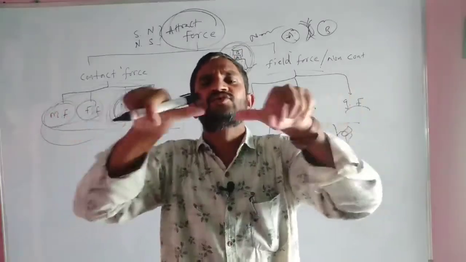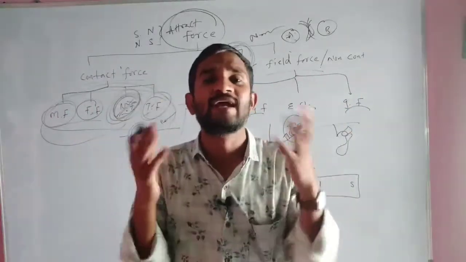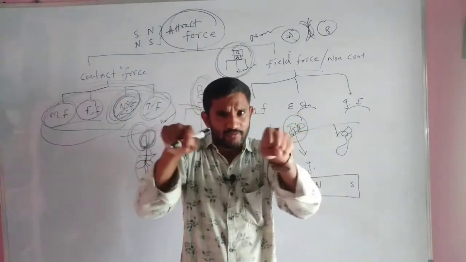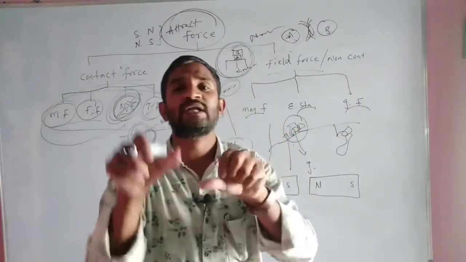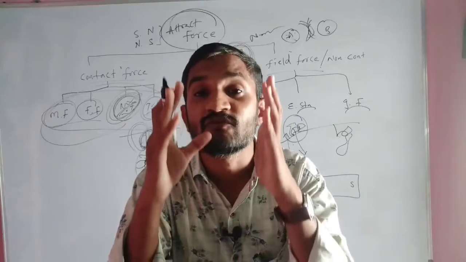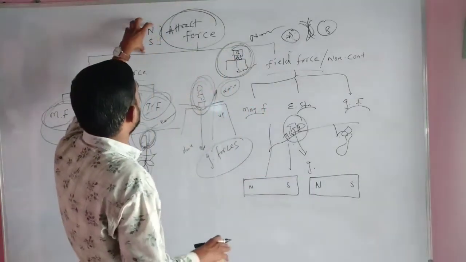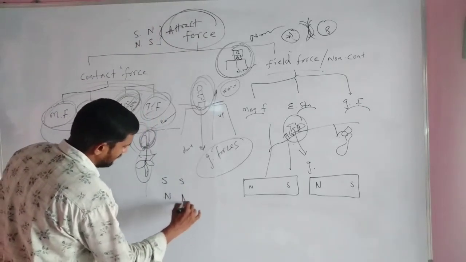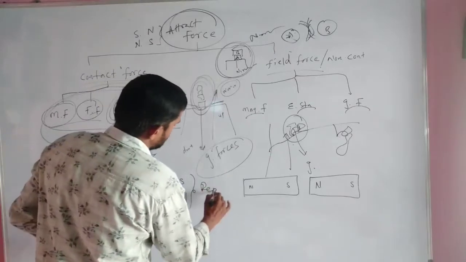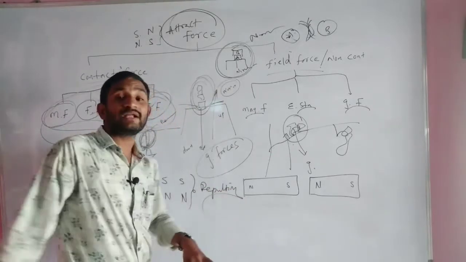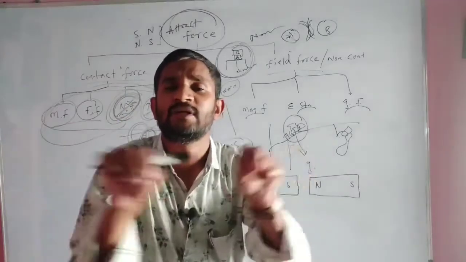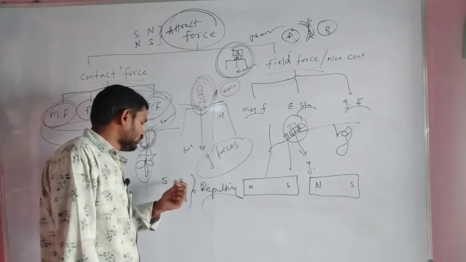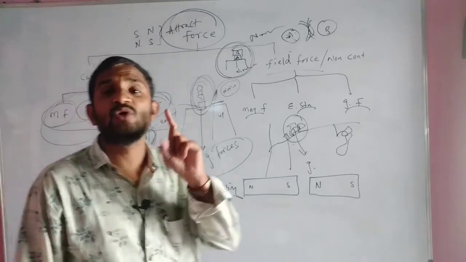Maintaining a minimum distance, some kind of force will appear. We can feel it directly. We can't see it with our naked eye, but we can feel it. When you keep two magnets near, we can feel the experience. Some kind of force is working between the two magnets. When you keep the opposite poles near, there is attraction; otherwise, with same poles, south to south, north to north, repulsion forces will be working. Which forces will be working? Repulsion forces will be working between the two bar magnets, between the same poles, south to south pole and north to north pole.